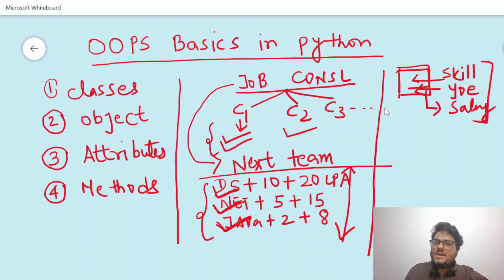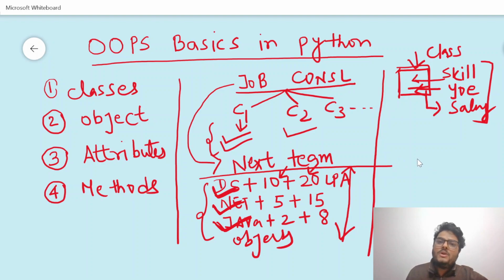Congratulations, you have learned what are classes and what are objects. So this blueprint is nothing but class, and all these requirement 1, requirement 2 and requirement 3 are nothing but objects. And all these 10 years and 20 lakhs per annum are called attributes. And we will understand methods with a Jupyter Notebook Python example only.